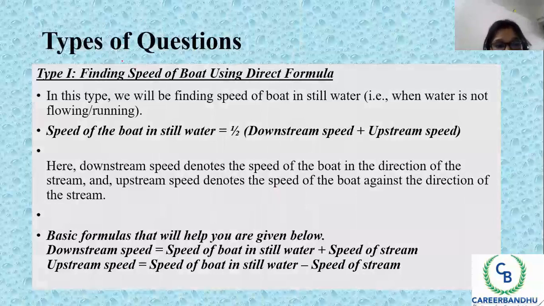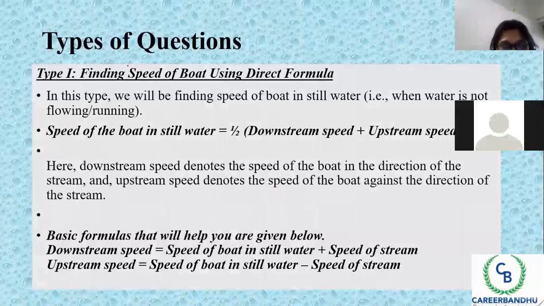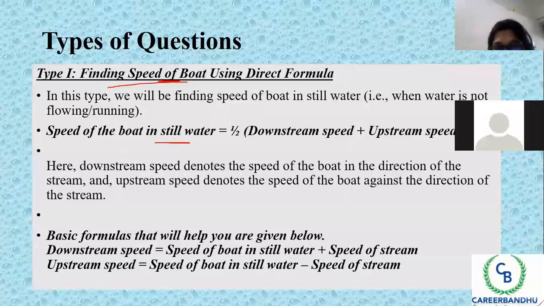So the type of question which has been asked is finding the speed of the boat. We know the upstream speed and the downstream speed, but we want to find the speed of the boat in still water. So we'll use this formula: speed of a boat in still water is half of downstream speed plus upstream speed.